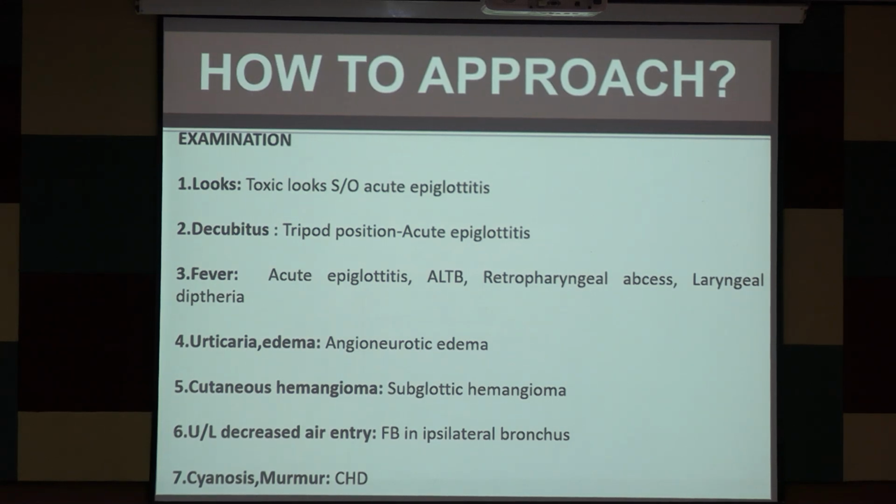If tripod position, I will show you what the tripod position looks like. It means the child is suffering from acute epiglottitis. If there is urticaria or edema, then think of angioneurotic edema. If there is any cutaneous hemangioma over any part of the body, think of subglottic hemangioma. If there is unilateral decreased air entry, think of foreign body in the ipsilateral bronchus. If there is cyanosis or murmur, think of any type of congenital heart disease.